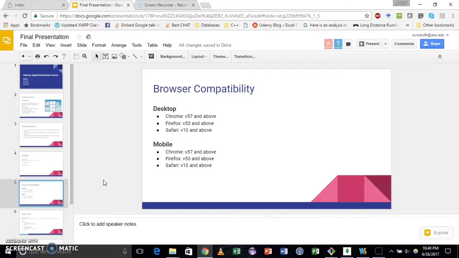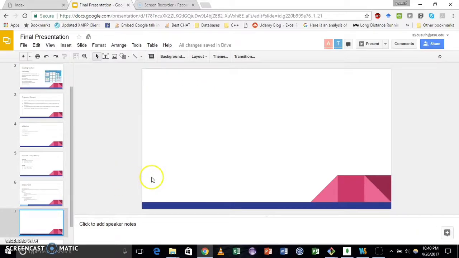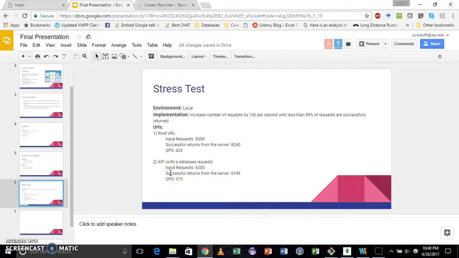Thanks, Yusuf. Now we'll go over some of the testing that we did for our web application. This being a web application, we did a browser compatibility test and also a stress test. In the browser compatibility test, these are the different versions of the browsers that we are supporting, both in desktop and mobile. And for the stress test, we wrote a script to check the number of requests that we can satisfy at a time. The root URL supports 8,300 concurrent requests, and the API URL supports around 6,200 concurrent requests.